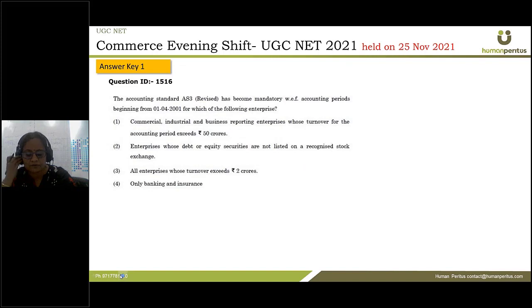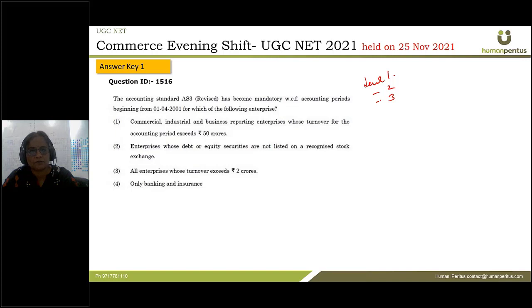The accounting standard AS3 revised has become mandatory with effect from accounting periods beginning from 1st of April 2001 for which of the following enterprises? Now we need to identify that this revised AS3 has become applicable for which of the following enterprises. For the application of accounting standards, the enterprises have been divided among three levels: level 1, level 2, and level 3. For level 1 enterprises, the accounting standards are applicable fully.